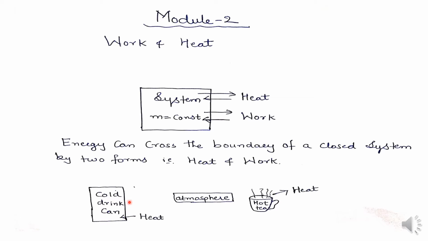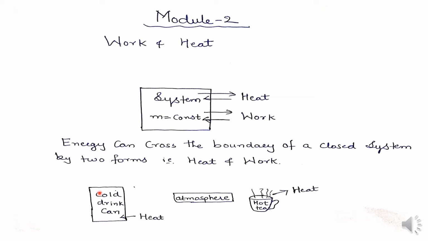That means both the body and the medium or surroundings should reach the same temperature, and only then does the heat transfer stop. You can see here, the temperature of this cold drink can is very much less than the atmospheric temperature.